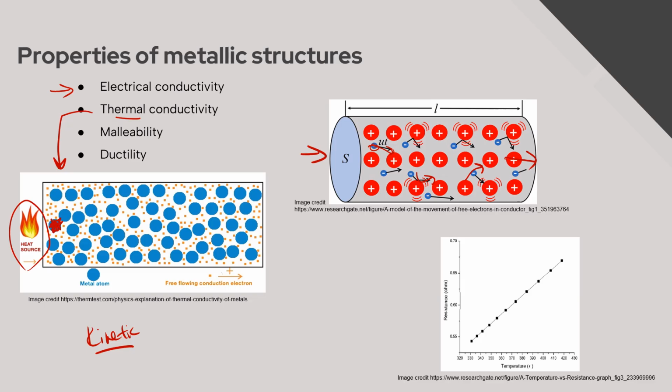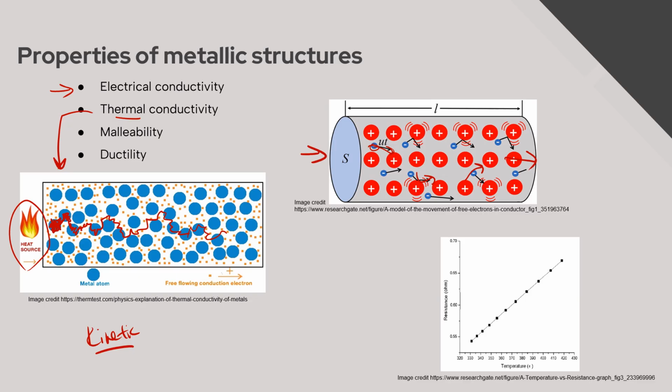That causes them to bump into other cations that bump into other cations that also bump into electrons. And so that wiggly jiggly kinetic energy can be transferred from one particle to the next, from one cation to an electron to a cation to more electrons. And this is thermal conductivity.